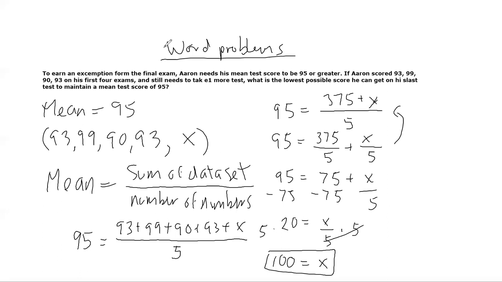Now, if the way that I did this seems a little complicated, I'm going to redo this problem with a slight exception, because I'm going to explain this section right here in case you don't know what happened. So let's see, I had 95 is equal to 375 plus x divided by 5. If you don't like the last method I did, you can do something else. You can do it this way, and hopefully this makes a little bit more sense.